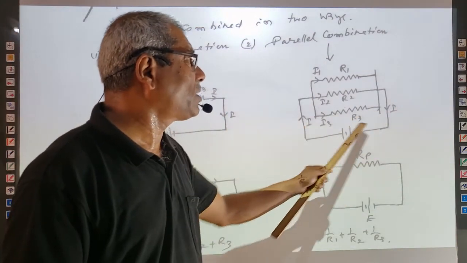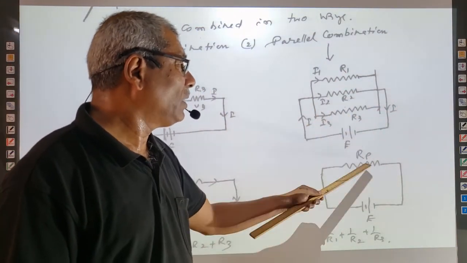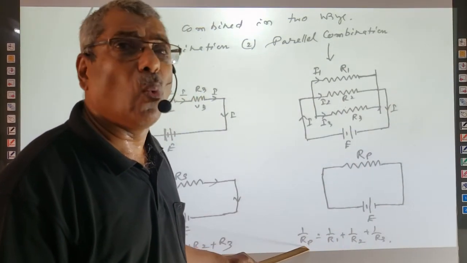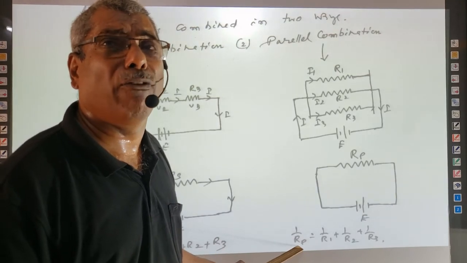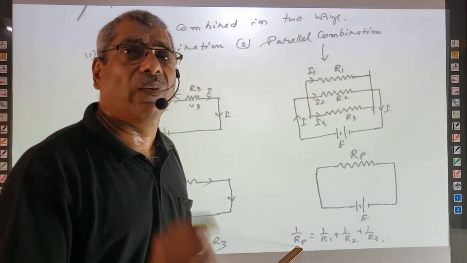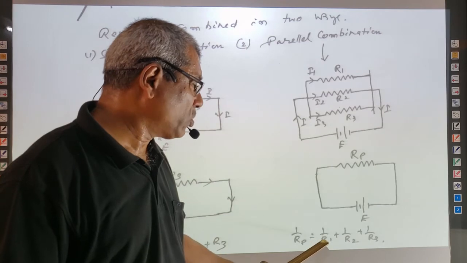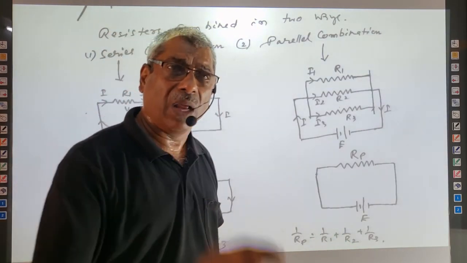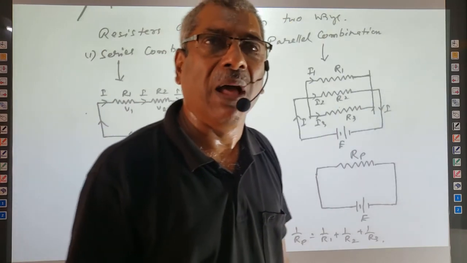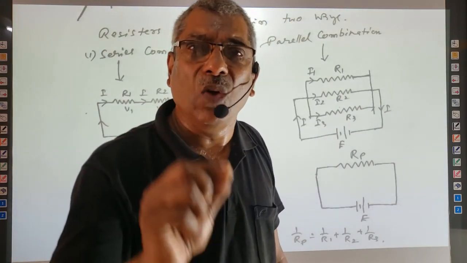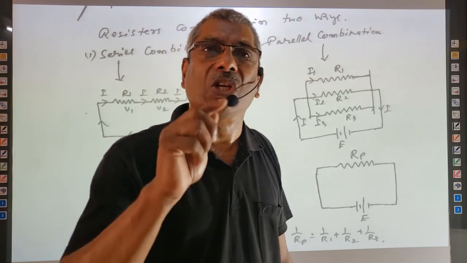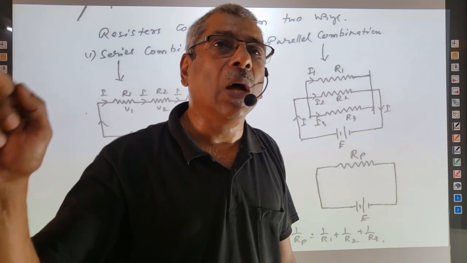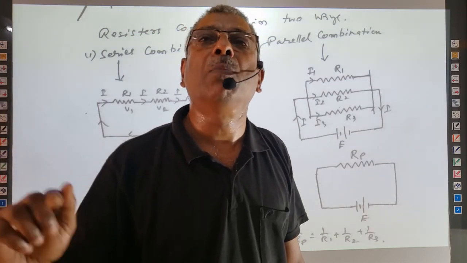If all these are taken as a single value of resistance, this is called RP, resistance in parallel. 1 by RP, the reciprocal of the resultant resistance RP, is equal to 1 by R1 plus 1 by R2 plus 1 by R3. Remember, if there are two resistors in parallel, the resultant resistance, as everybody knows, is RP equal to product by sum, that is R1 R2 divided by R1 plus R2.